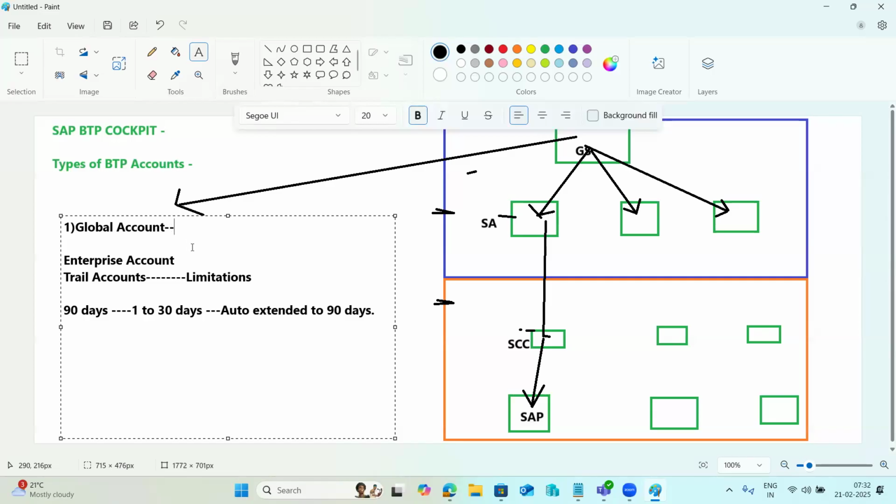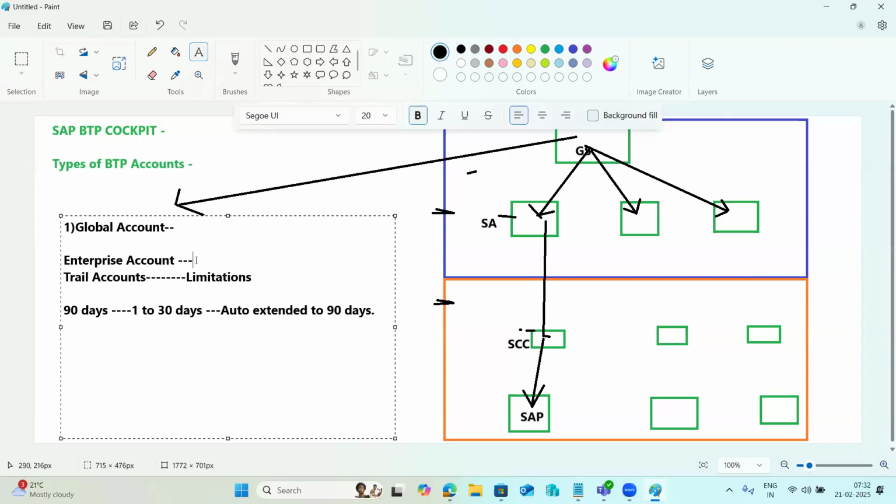That global account has two types: the enterprise account and the trial account. Enterprise accounts are usually associated with customers or partners. They give access to the platform services, so the customer has to purchase that account. There is a separate registration procedure to get an enterprise account, right?